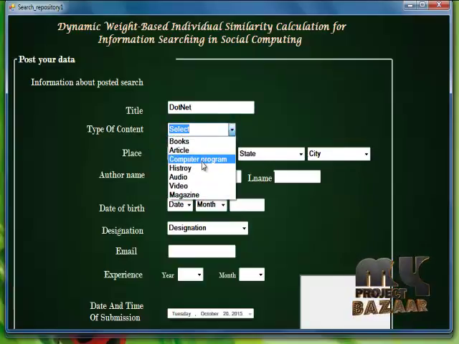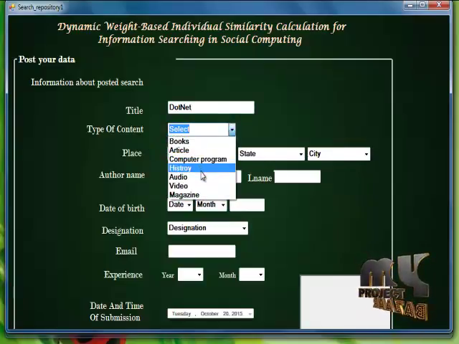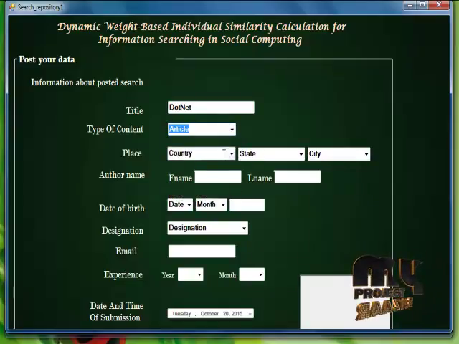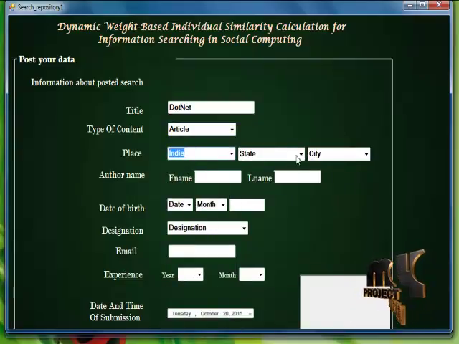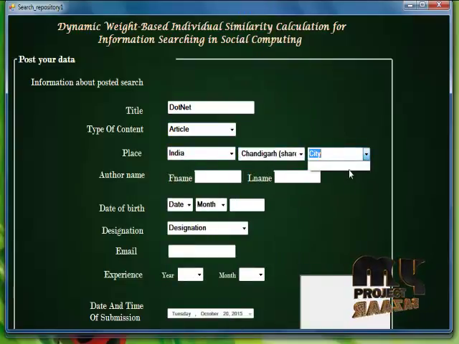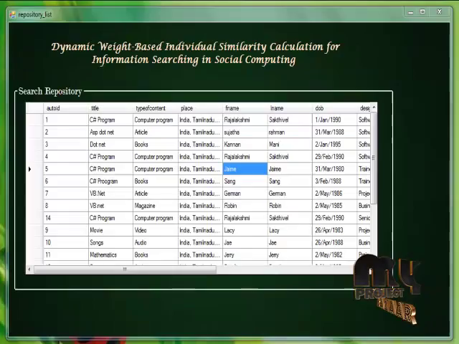We can mention the type of content, the country we are uploading from, and the state and the city. After filling this, we can update this data to our social network.